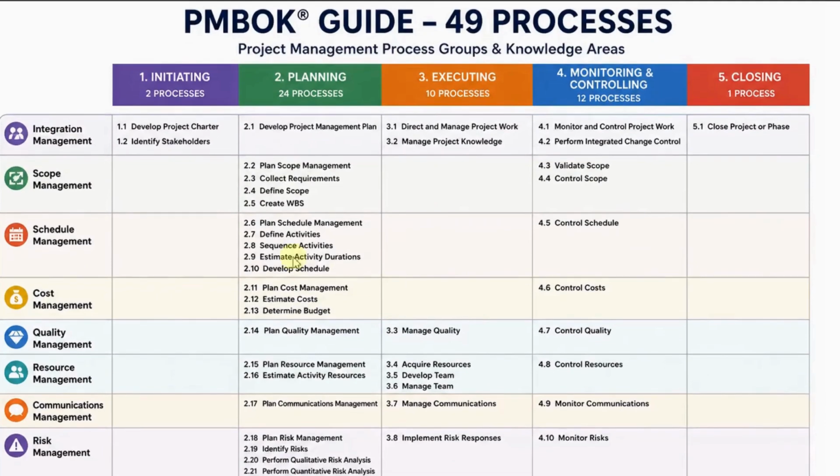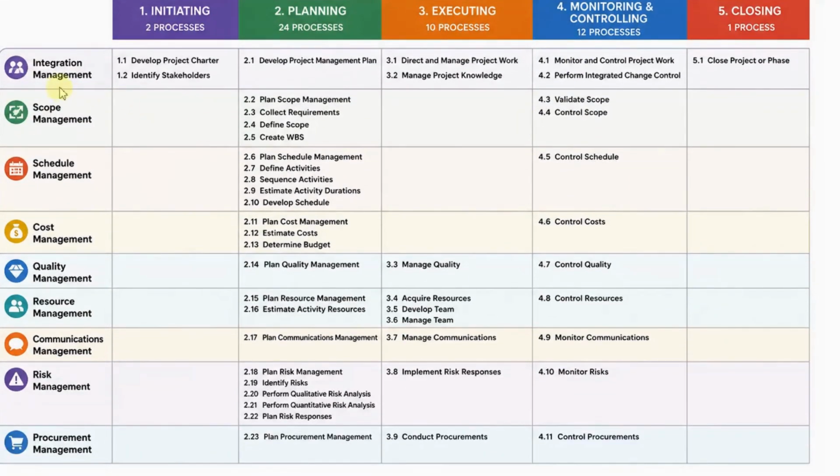Then comes our hero, which is based on the PMBOK guide, where every project has 49 processes. Obviously, when you are going to be a PM, remember, you can see it in the PMBOK guide. So in these processes, like initiating, planning, executing, monitoring and controlling, and closing, each has 2, 24, 10, 12 processes and everything, where integration management is nothing but what we are going to do in this particular cycle.